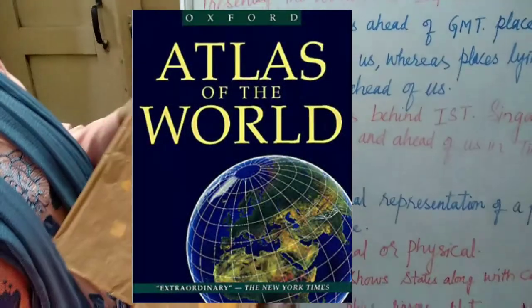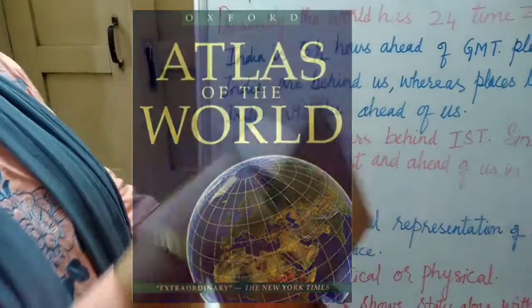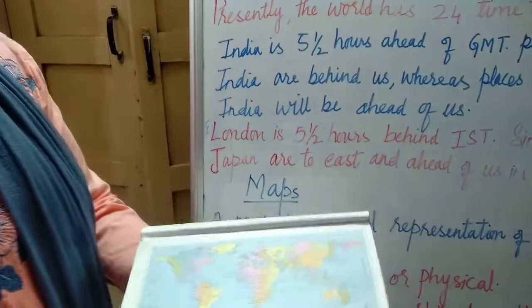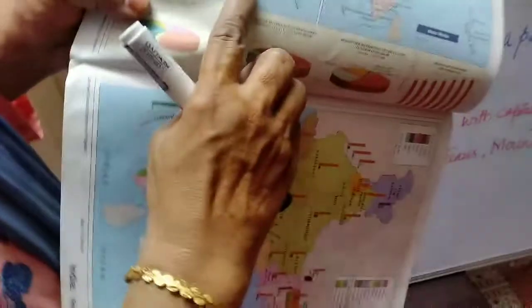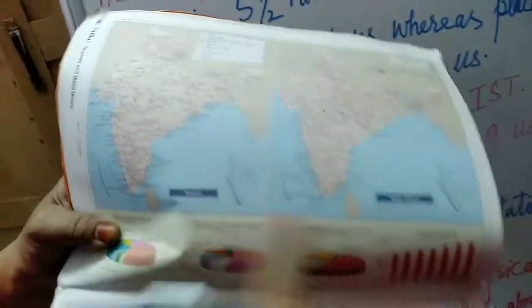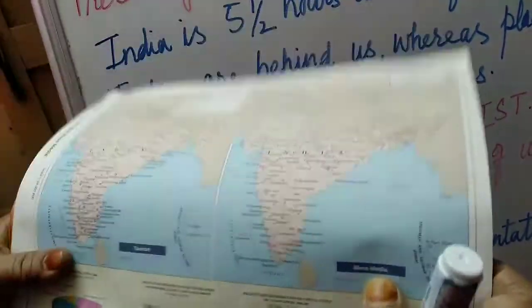In this atlas, you can see all the maps, the world map, and I want to show you physical maps of India. See, physical maps of India. Here, tourism, where you can go for tourism. There is mass media.